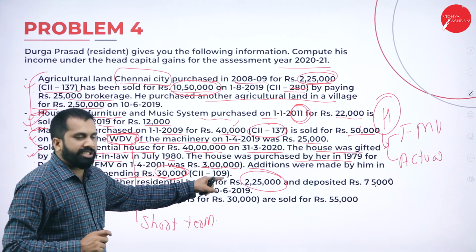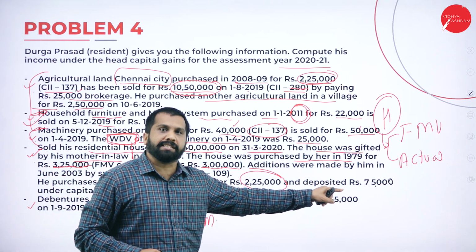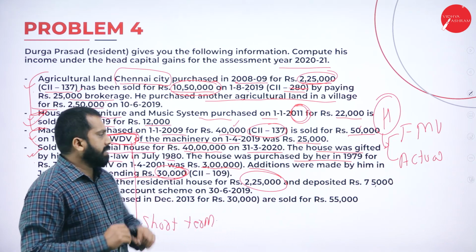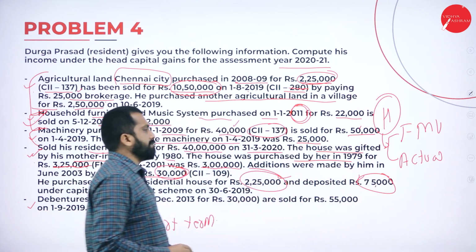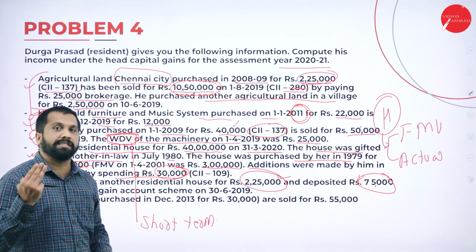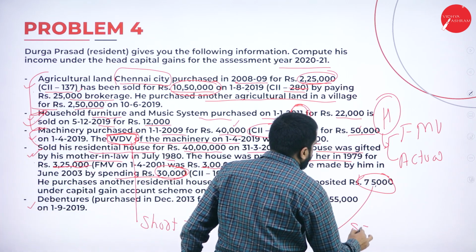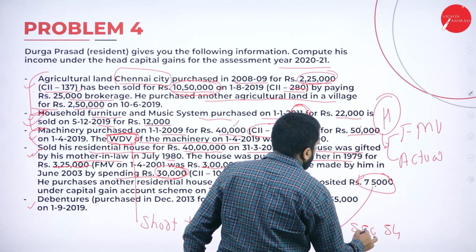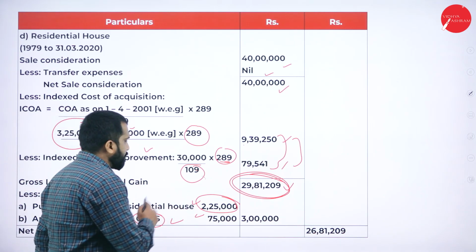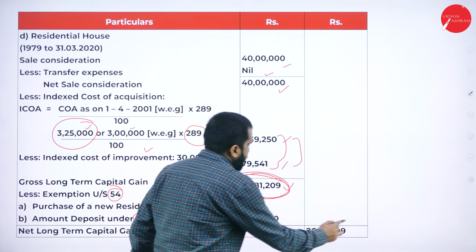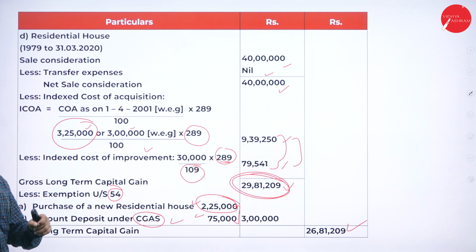Anything spent on purchase of new house, minus. Anything spent on deposit in capital gain scheme, minus. That's it. Clear? Now, take this 75,000 also. 75 plus 2 lakh 25, total 3 lakh we are supposed to minus under section 54. Hope you are clear. See, total 3 lakh we have deducted under section 54. So if you deduct 3 lakh, you will get 26 lakh 81,209. Hope you are clear.